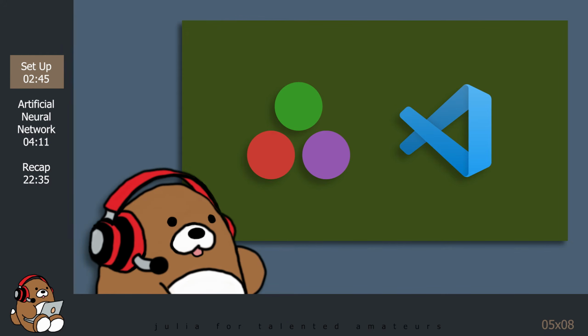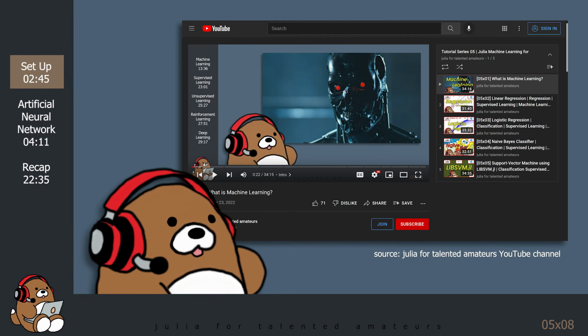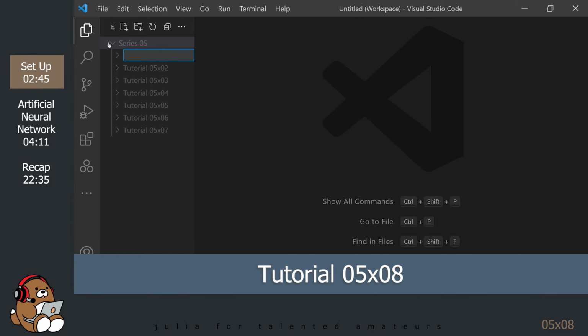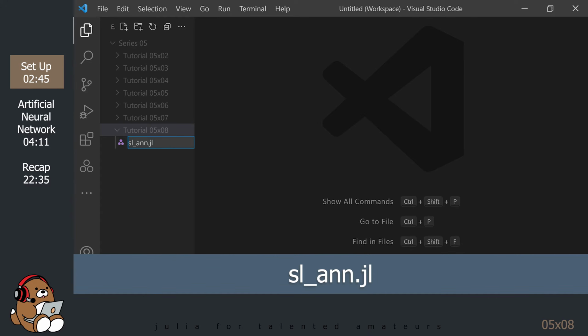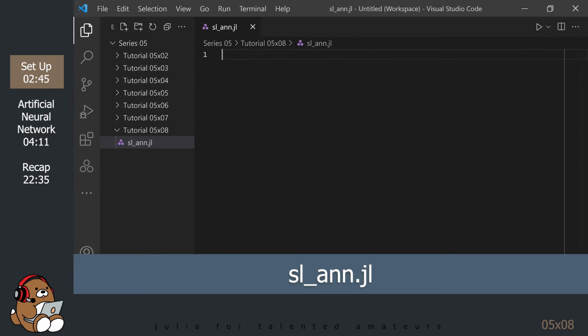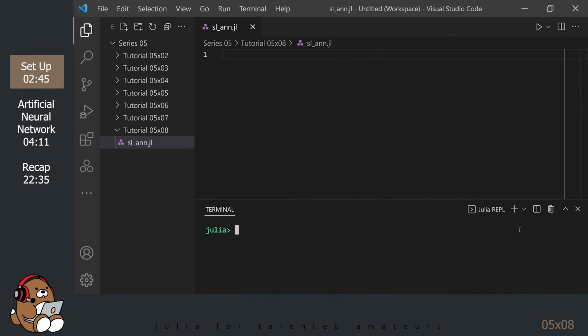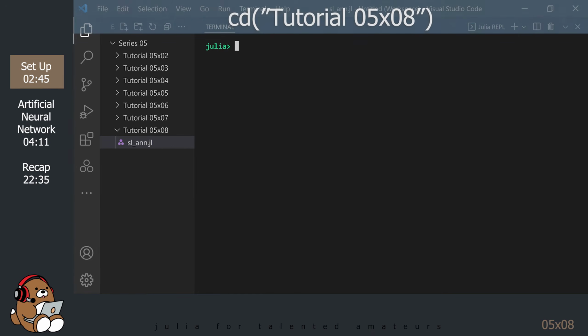For today's tutorial, knowledge of Julia and VS Code is required. I'm also assuming that you're watching this entire machine learning playlist. In your VS Code Explorer panel, create a new folder for this tutorial. In the tutorial folder, create a new file called sl_ann.jl. Launch the Julia REPL by using Alt-J, then Alt-O. Maximize the REPL panel. Change the present working directory to your tutorial directory.